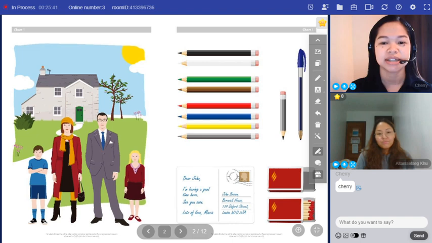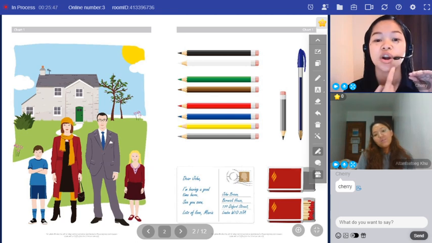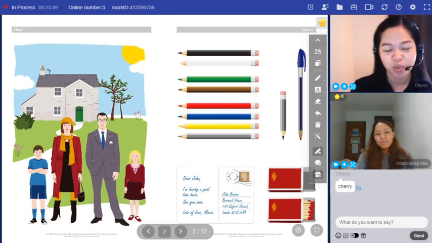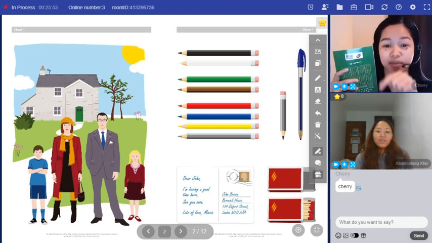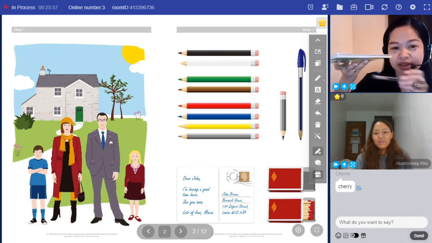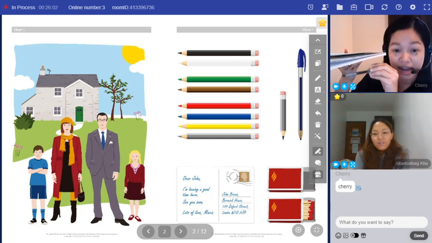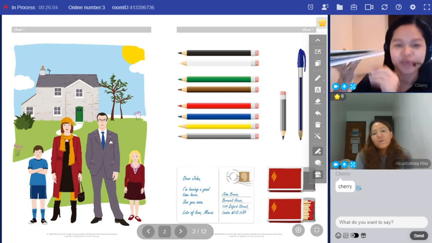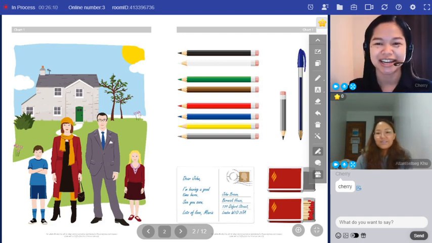So now let's practice more. What do we speak with? We speak with our mouth. Yes. So where am I taking the book from? You're taking the book from the table. What am I putting the pen under? You're putting the pen under the book. What are you sitting on? I'm sitting on a chair. That's good.